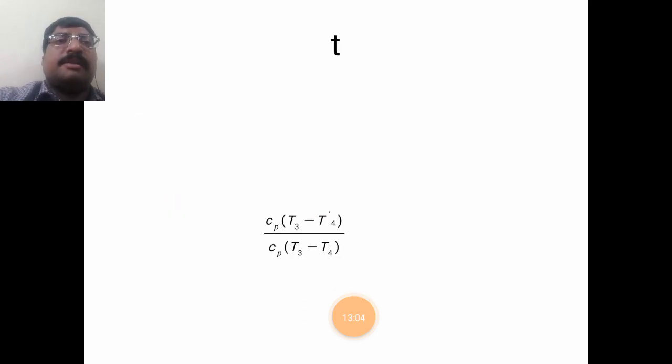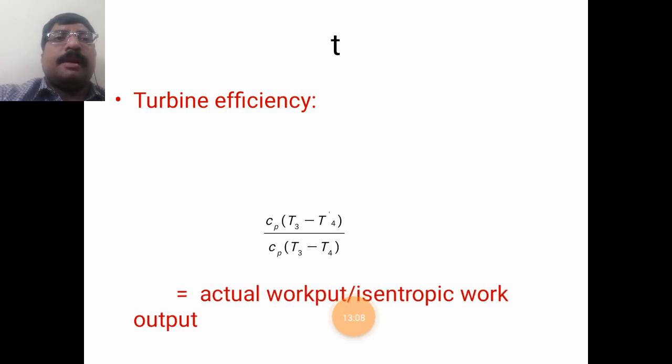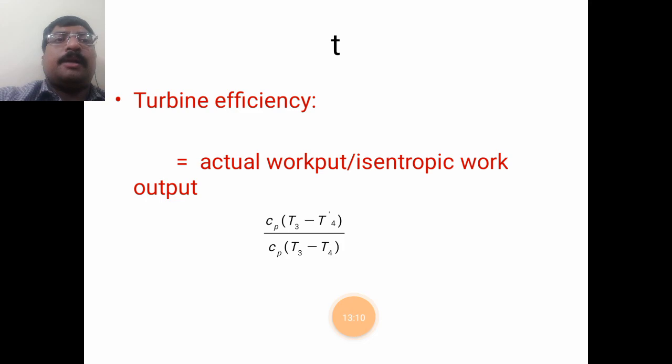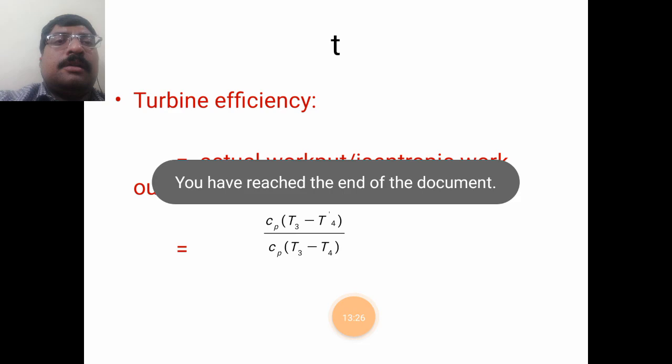Okay. Next one is turbine efficiency. The turbine efficiency is nothing but the ratio of actual work output to the isentropic work output. So actual work output is Cp into (T3 minus T4 dash), and theoretical work output is Cp into (T3 minus T4). So that is the turbine efficiency. Okay. Thank you.